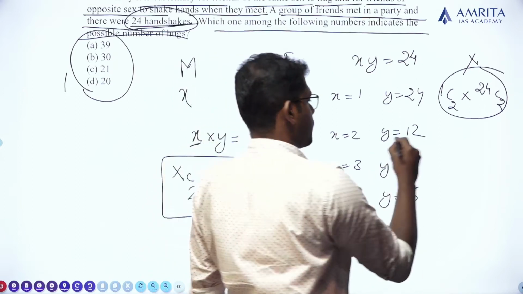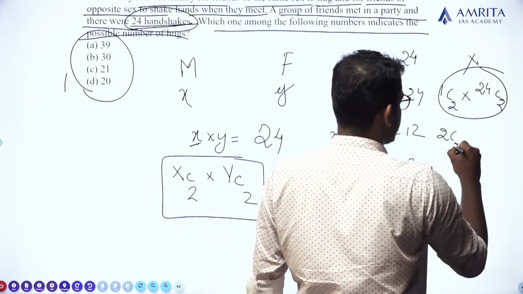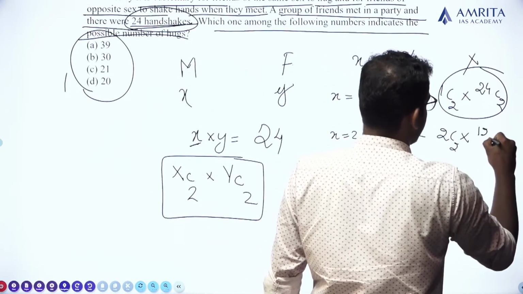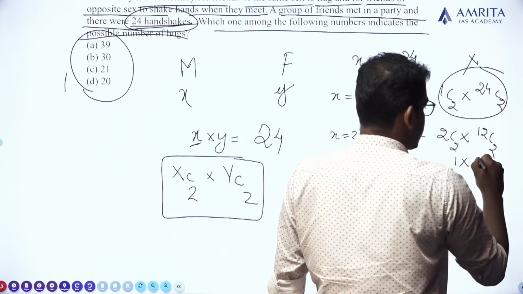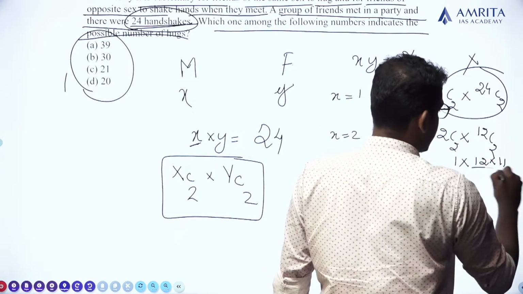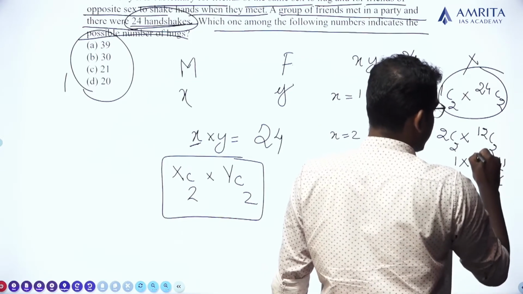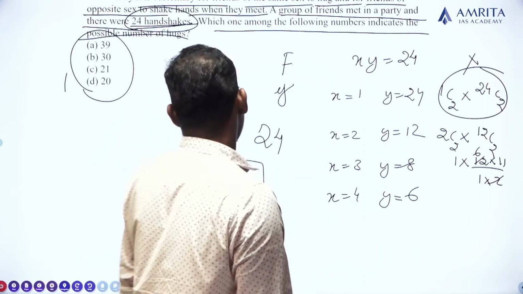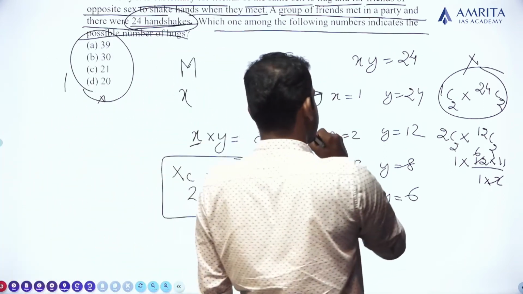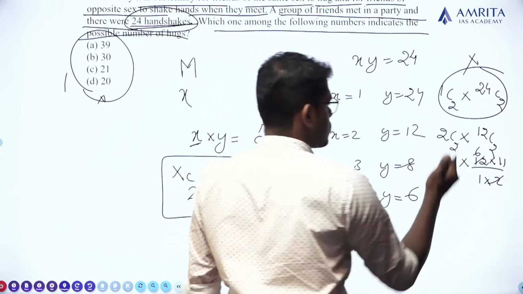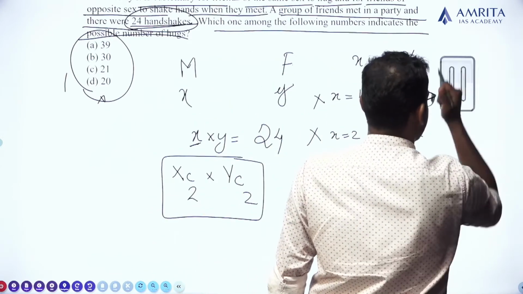In the second case, the value of X is 2, so 2C2 into Y is 12C2. So nC1 is equal to n, and 12C2 is 12 into 11 divided by 1 into 2, 12 into 6, 11 into 6 is 66. Is there such an answer? No, there is no such answer. So this case cannot be correct, so it can also be discarded.